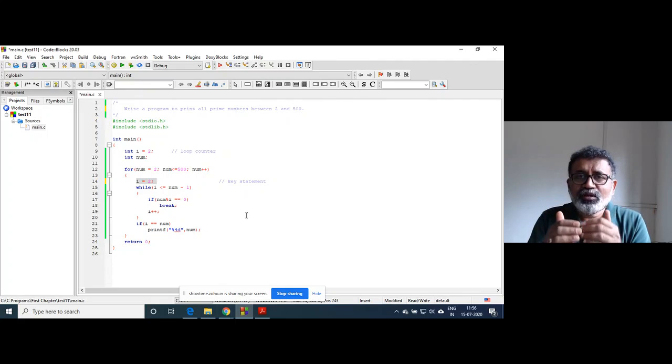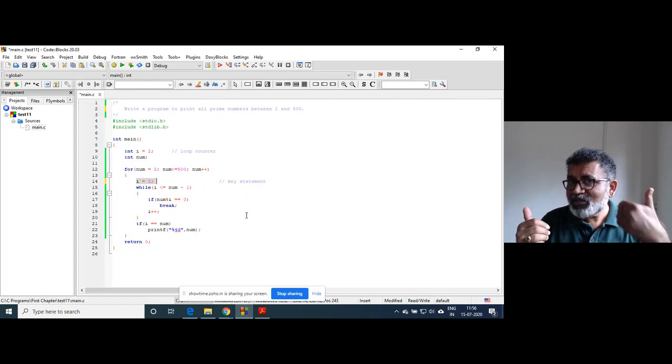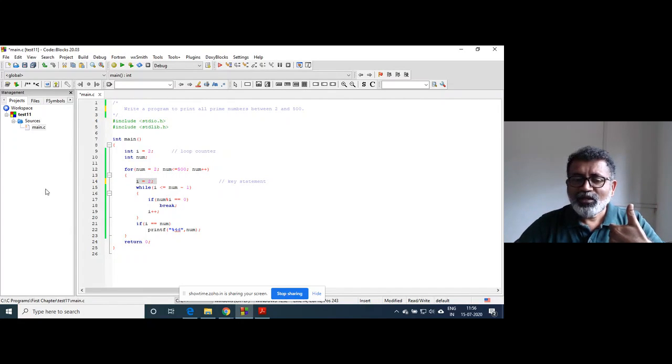Suppose you check the number 7, whether it is divisible by 2, 3, 4, 5, 6. Not divisible by any number between 2 and 6, so you declare 7 as a prime number. The next number comes, 8. But for that 8, the division has to start again from 2. Here, the value of i is getting increased each time, right?